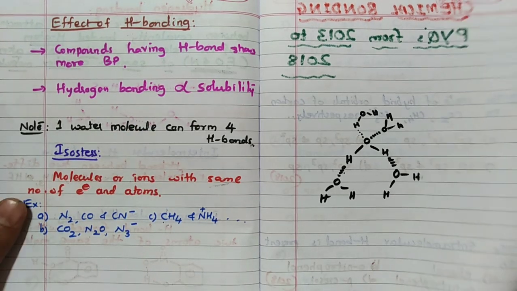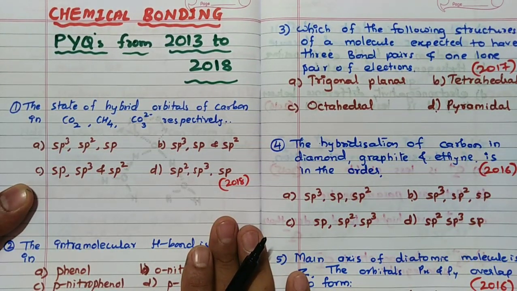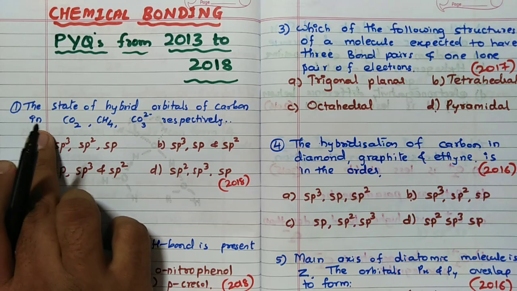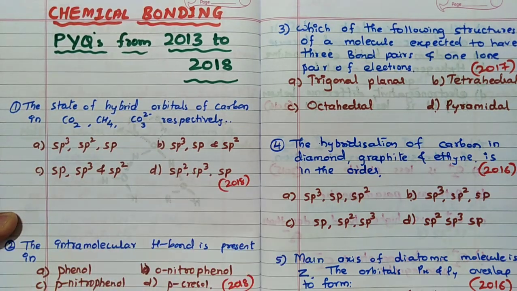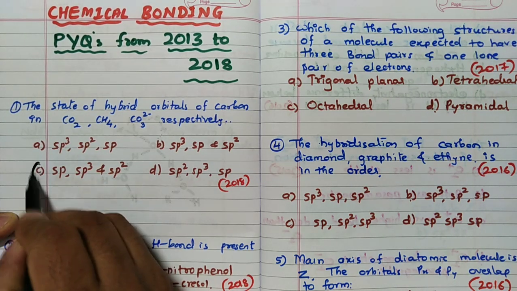Now we will discuss chemical bonding previous year questions from 2013 to 2018. Very simple questions. If the synopsis is very clear, you can solve these questions very easily. First one: the state of hybrid orbitals of carbon in CO2, CH4, CO3 2 minus respectively. Here, we have to remember CO2, very famous one, correct? SP. CO2 is SP. Only one option has SP first, so the answer is C.